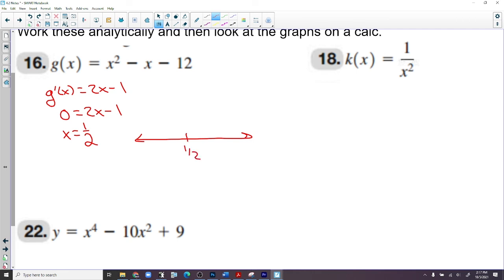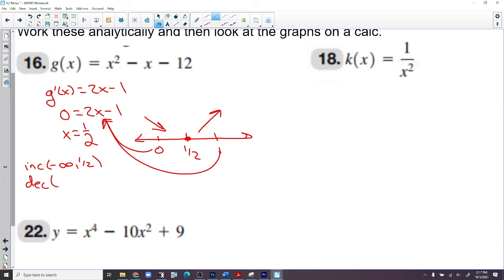But here's the process. We throw that on a number line. We go 0, plug 0 into the derivative. That's negative 1, negative. Plug 1 into the derivative. That's 2 minus 1. That's a positive. And there we have it, and we knew that was going to happen. So increasing from negative infinity to 1/2 and decreasing from 1/2 to infinity. There's the answer to that question, to the homework there.